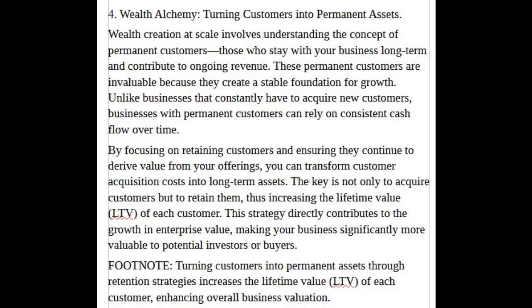The key is not only to acquire customers but to retain them, thus increasing the lifetime value, LTV, of each customer. This strategy directly contributes to the growth in enterprise value, making your business significantly more valuable to potential investors or buyers. Footnote: Turning customers into permanent assets through retention strategies increases the lifetime value, LTV, of each customer, enhancing overall business valuation.